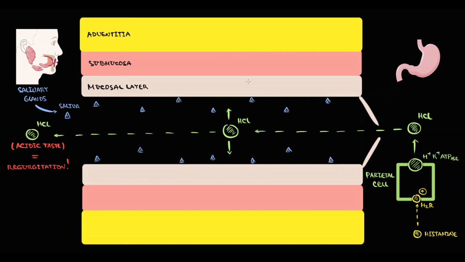But it's the only chemical protection against acid that the esophagus has. And also, it's the reason why GERD causes hyperproduction of saliva. We call this hypersalivation. So, increase in saliva production serves as a defensive mechanism against hydrochloric acid in the esophagus.